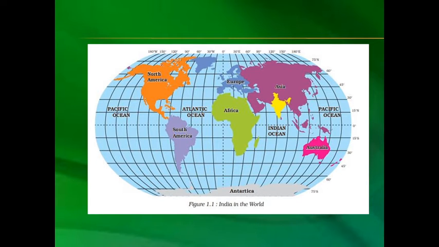You can see the world map. In the world map you can see yellow colored India, which in the southern part, east and west, is covered by the sea.